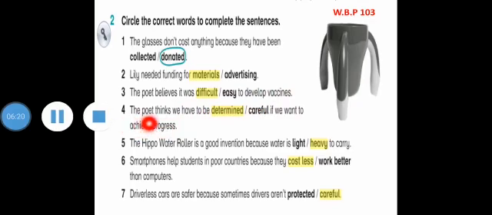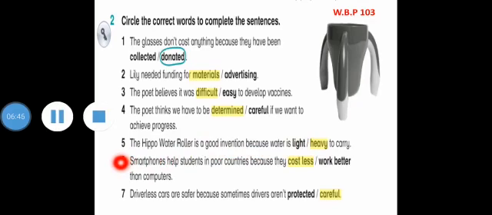Number 4, the poet thinks we have to be determined if we want to achieve progress. Number 5, the hippo water ruler is a good invention because water is heavy to carry. Number 6, smartphones help students in poor countries because they cost less than computers.